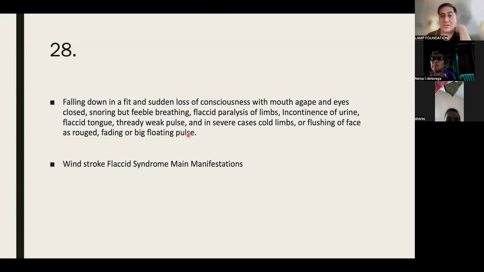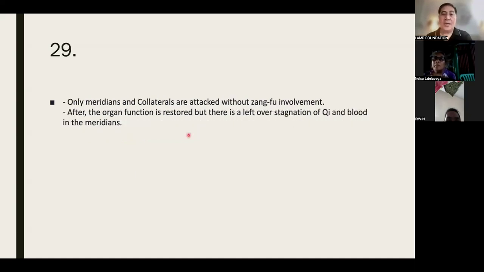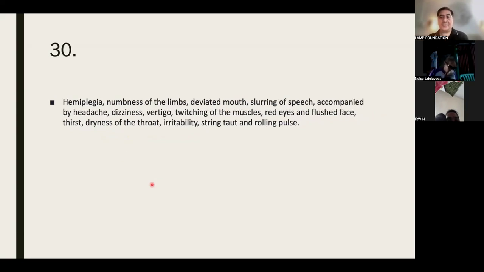So this is wind stroke flaccid syndrome. Okay, this one, only meridians and collaterals are attacked without Zangfu involvement. So this patient is still lucky after the organ function is restored, but there are sequelae. No, there is leftover stagnation of qi and blood in the meridian. So tuloy pa rin dapat ang treatment. So this is wind stroke attack on the meridians and collaterals.